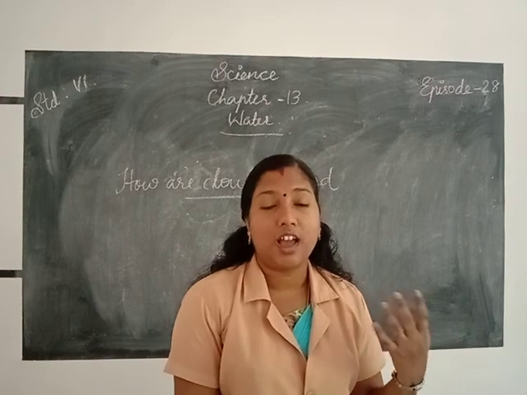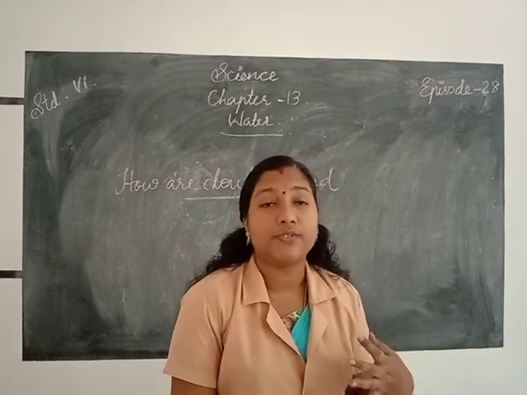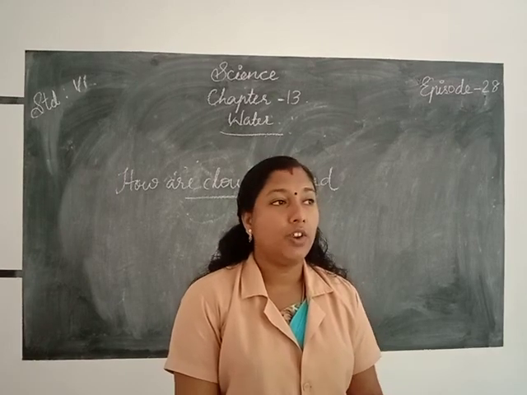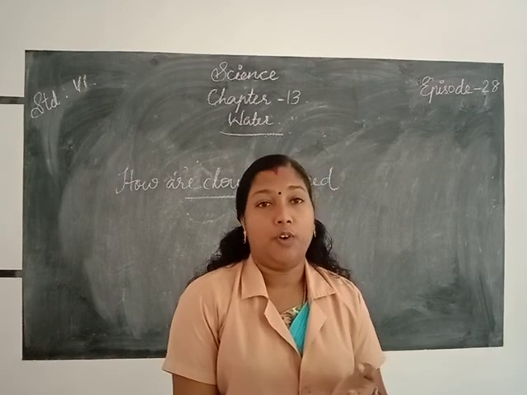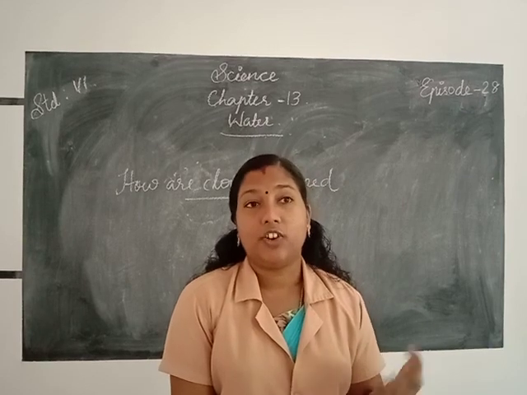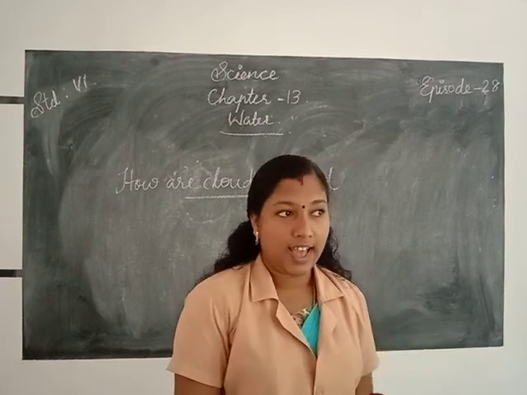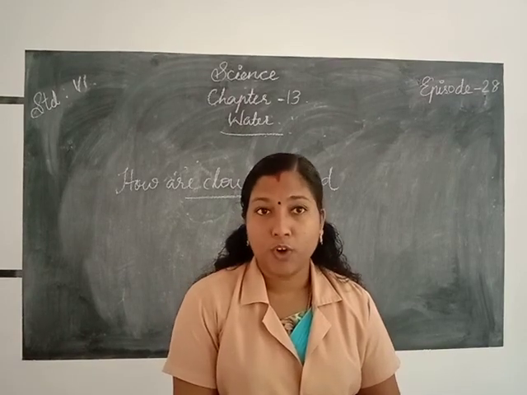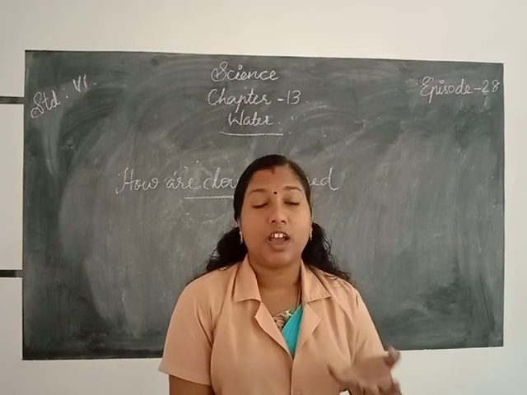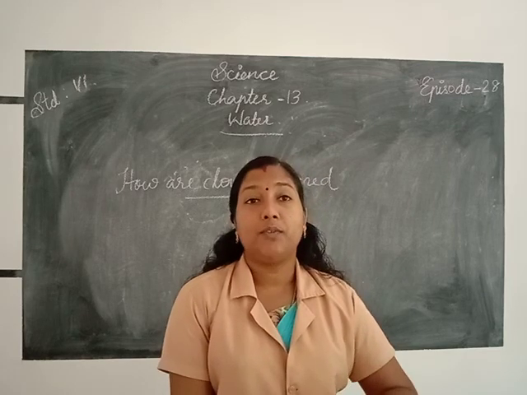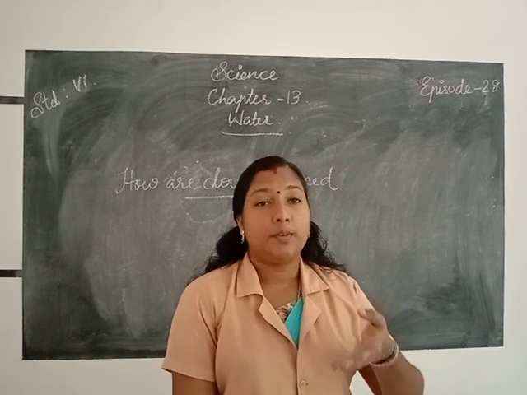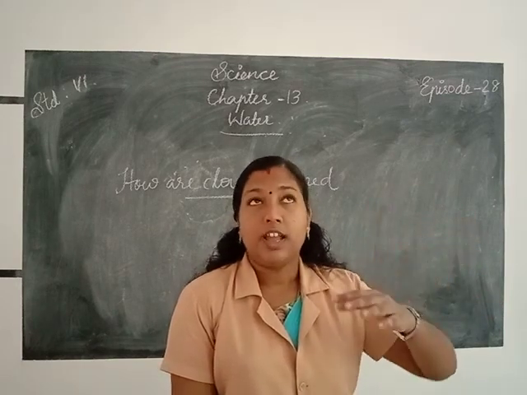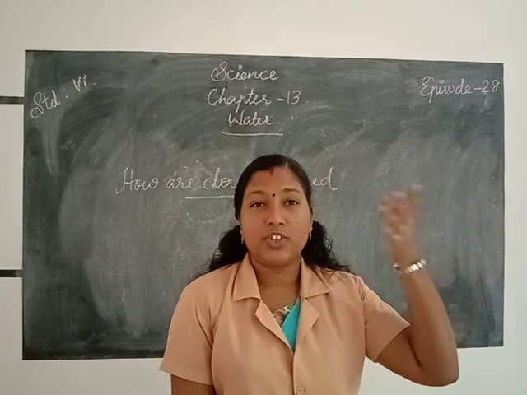How are clouds formed? Clouds are formed due to condensation. The water present on the surface of the land gets evaporated, or changed into vapor form. That vapor is warm air, so it rises up from the surface of the earth to a sufficient height.